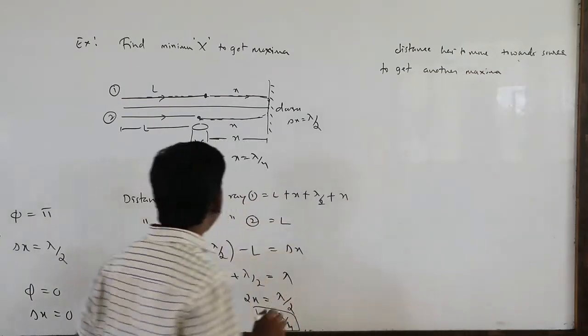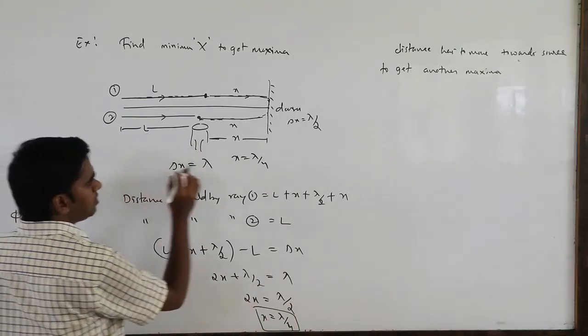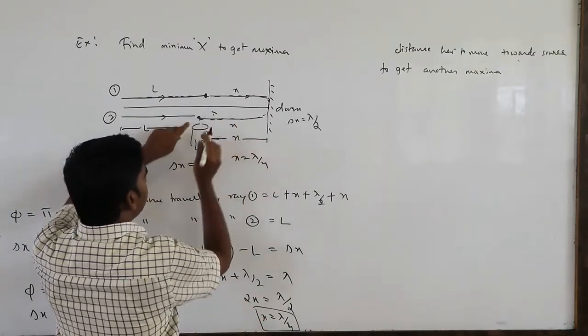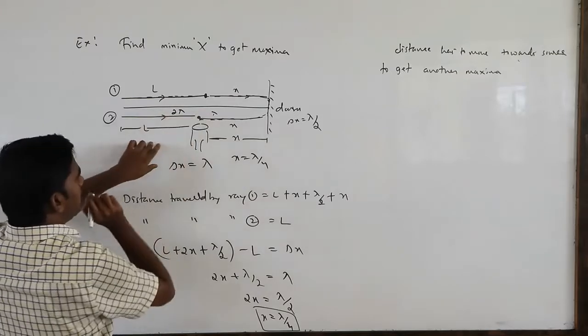To get another maximum, here you are getting lambda, so the next will be 2 lambda.